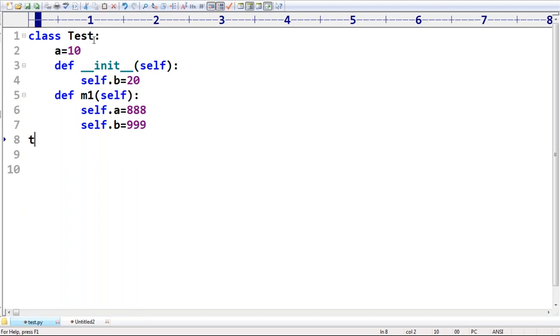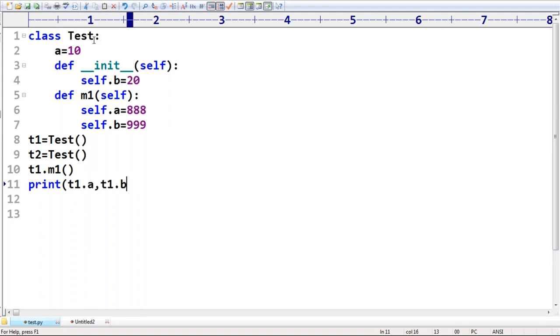Okay, T1 = Test(). Next T2 = Test(). Two objects are created. Next T1.m1(). Are you getting T1.m1()? Next, can you please tell T1.a, T1.b? Similarly T2.a, T2.b. Anyone? Can you please tell what answer by default we are going to get now?